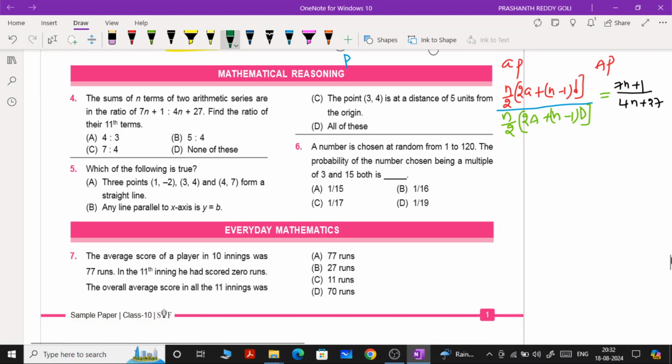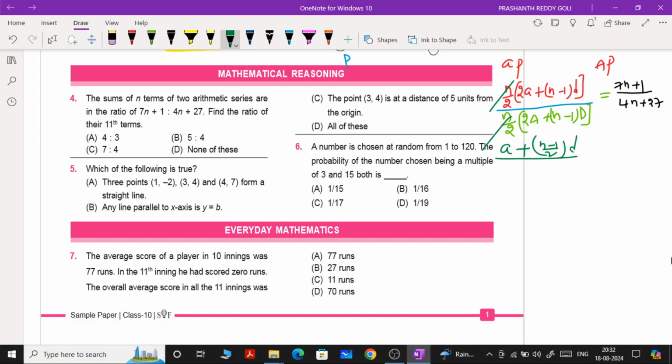Here you can cut n by 2 and n by 2, you can cancel. From the numerator and denominator, first take 2 common and cancel. Simply, what you are getting is a plus n minus 1 into d.